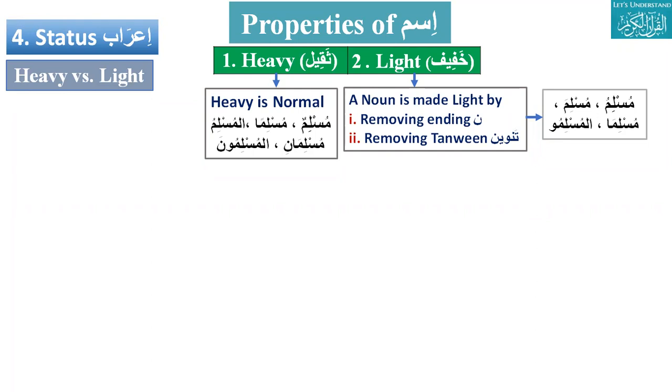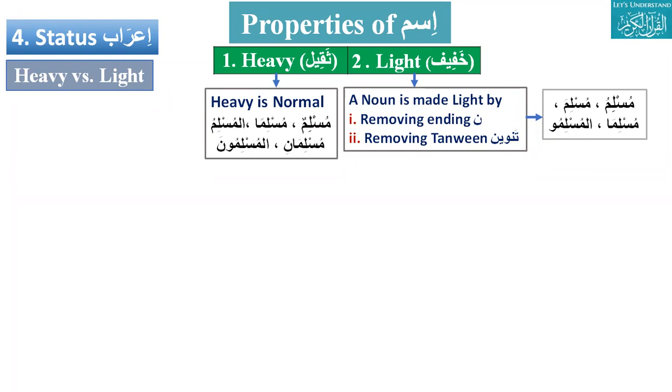Ayan, how many types? There are four types of ism. Okay, say what are the four types? Adad, jins, qism, this is not type.